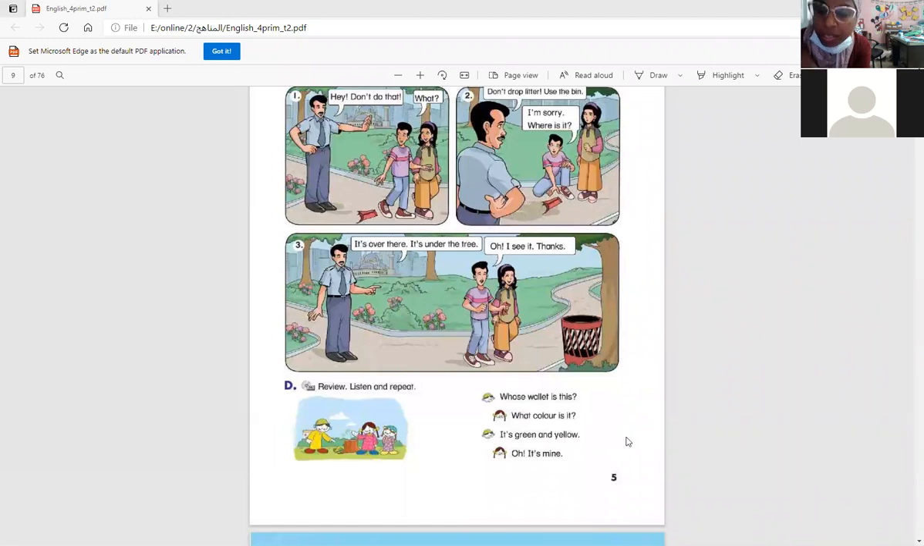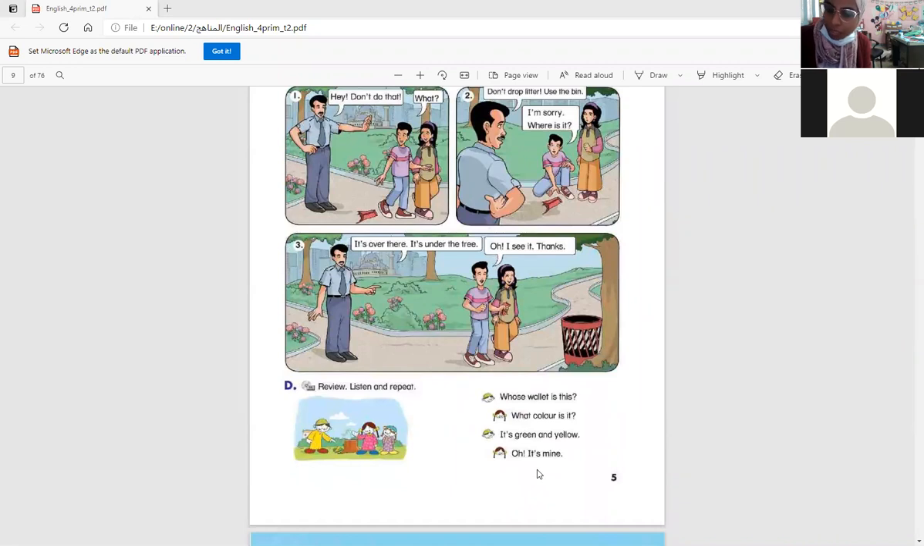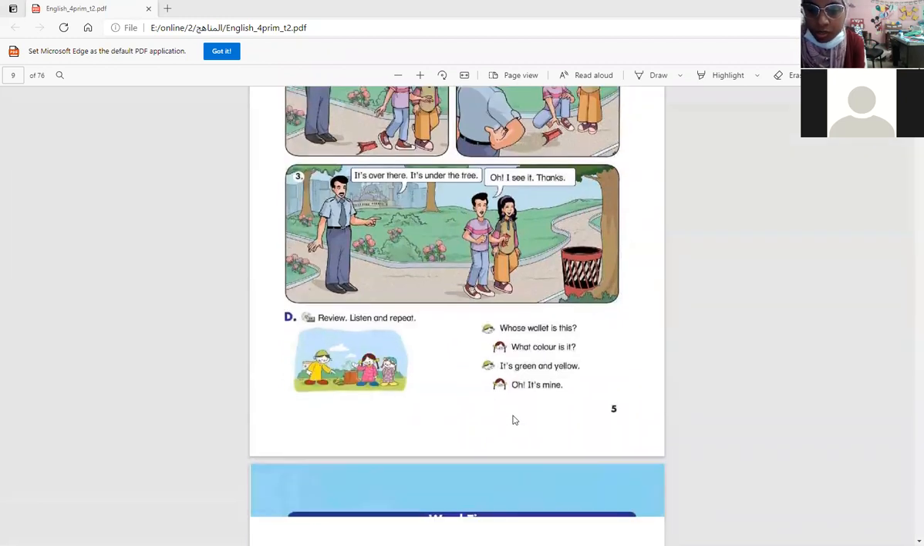Whose wallet is this? The wallet is something in which we can put our money. Whose wallet is this? It's for belonging, something belonging to someone. Okay. What color is it? It's green and yellow. Oh, it's mine. So he is talking about a wallet. Whose wallet is this? Or whose book is this? Whose mobile is this? It's mine. So if this thing belongs to me, I will say it's mine. And when I'm asking about belonging things for someone, we use the question word whose.